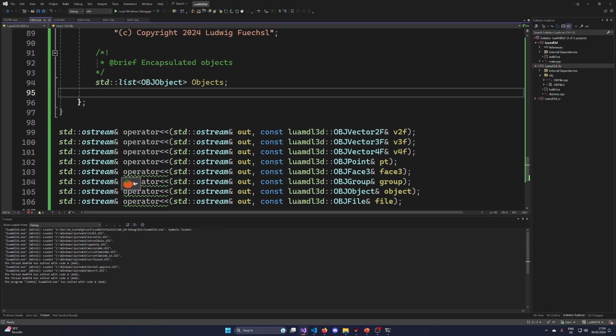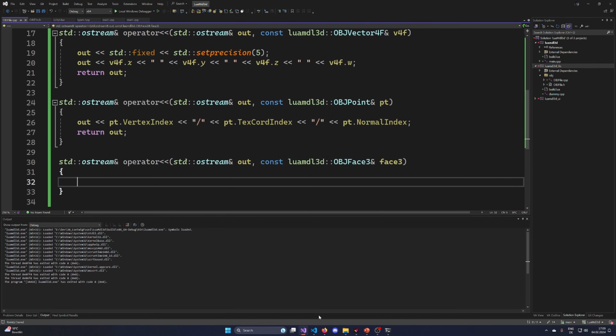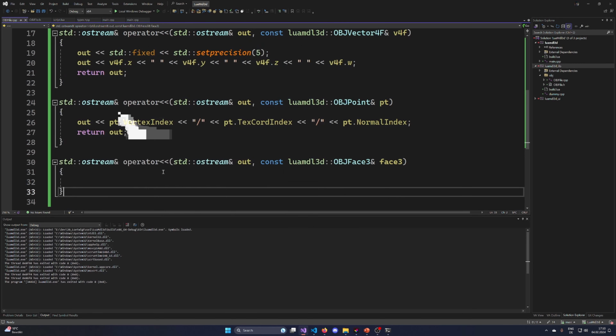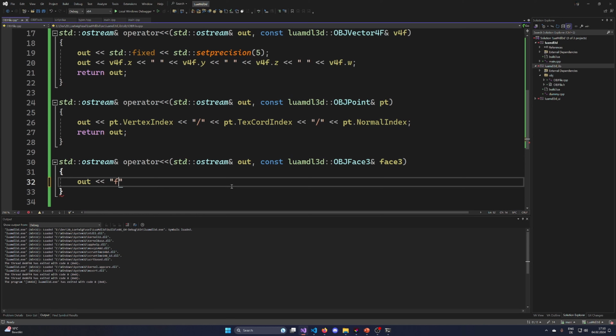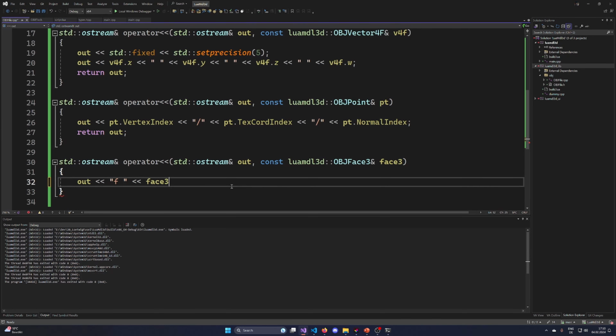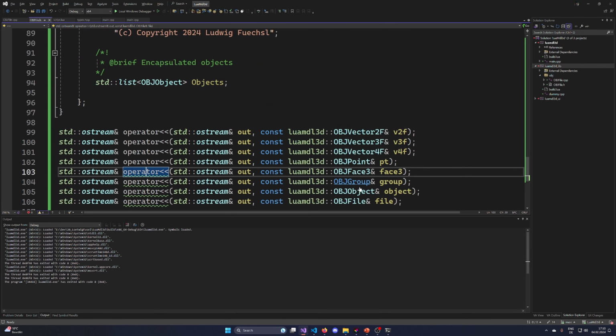And then let's take a look at the face 3. If I now want to define a face, you can see that we are defining it with the F symbol and then the 3 points. So I want to define an F for the face, and I want to have a space. Then I define the face 3 points 0, and this goes on and on, and we have face 1 and face 2. Okay, so now we have exported a single line of a face.